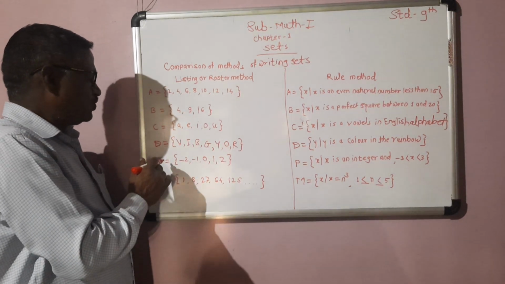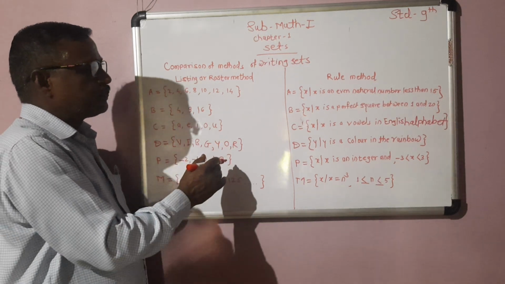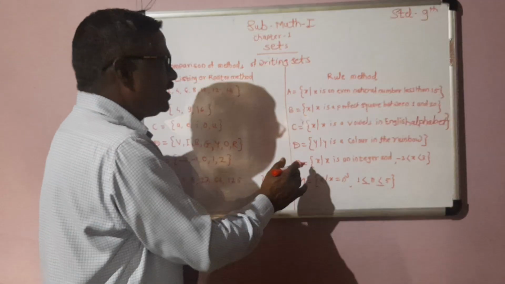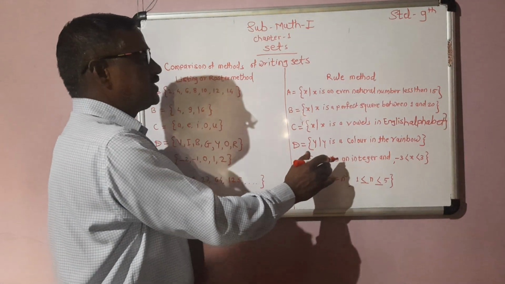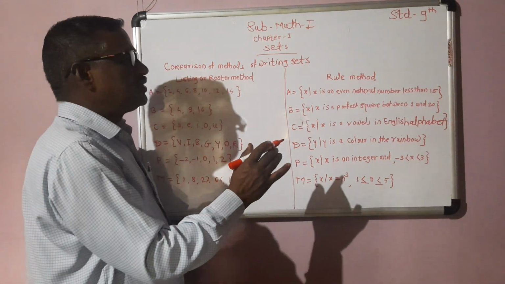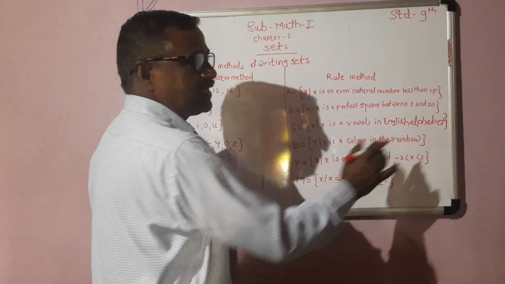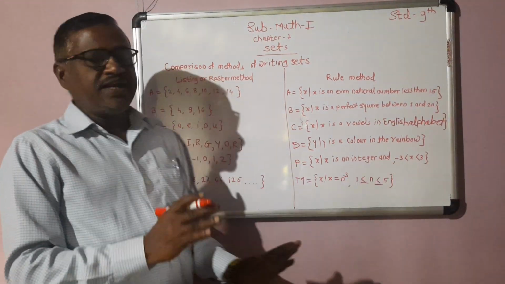Then P = {-2, -1, 0, 1, 2}. In rule method, P = {x such that x is an integer and -3 < x < 3}, that is x is between -3 and 3.